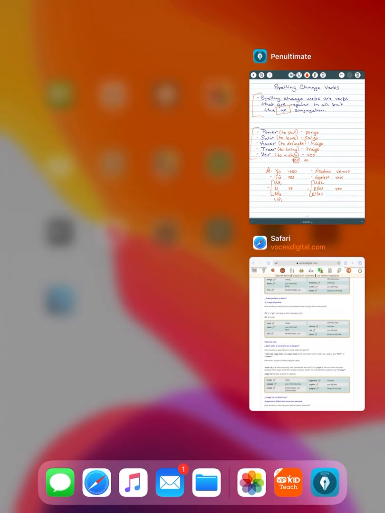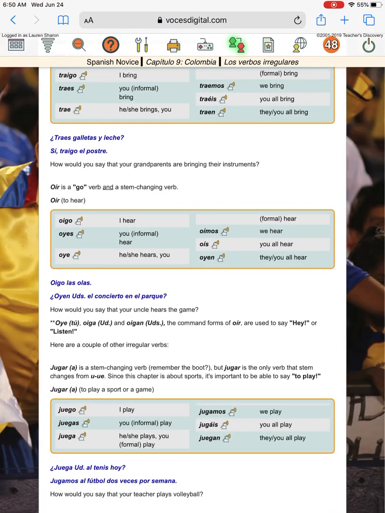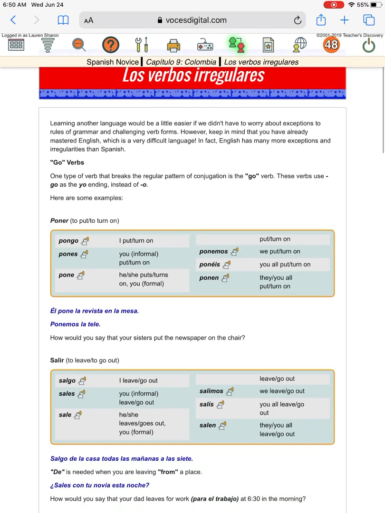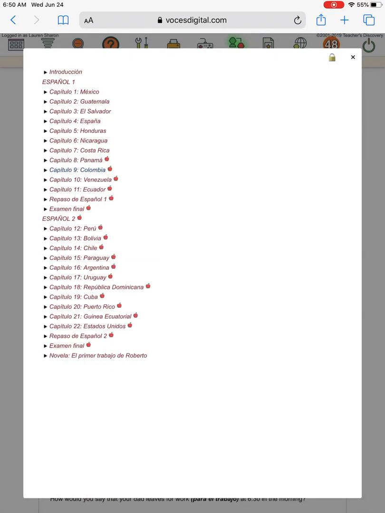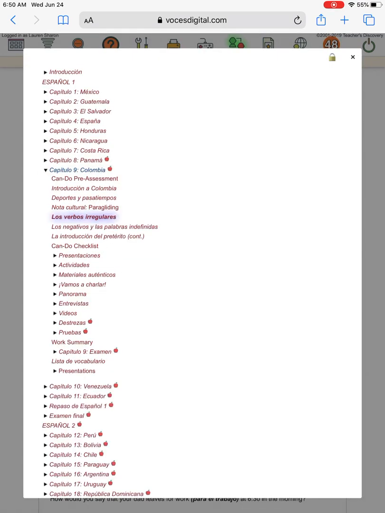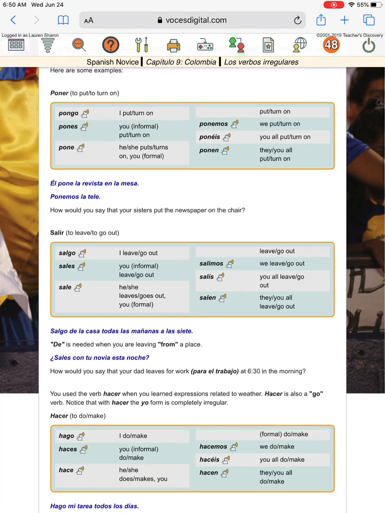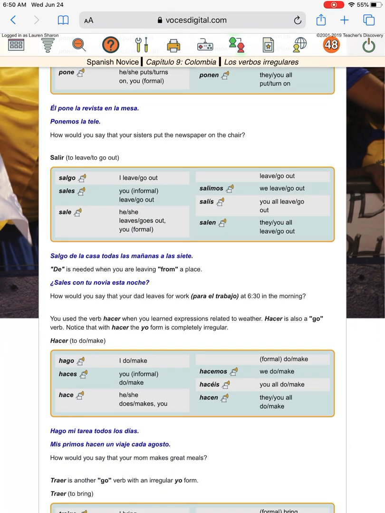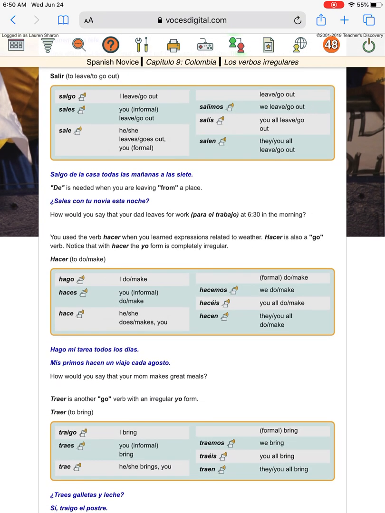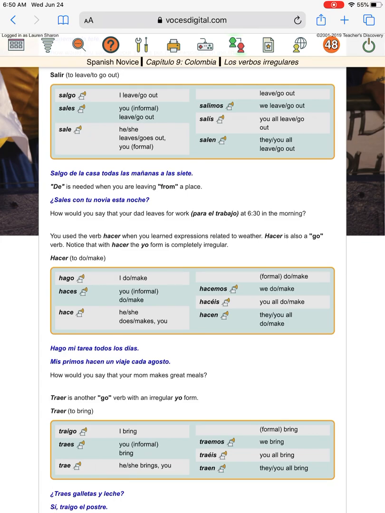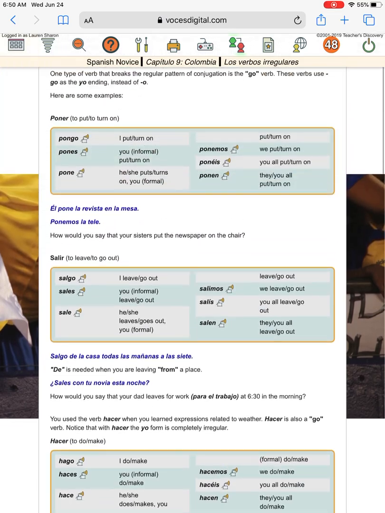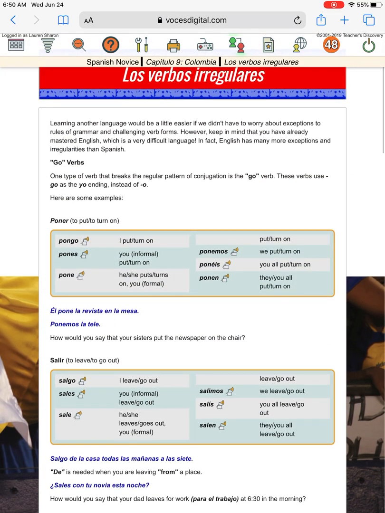Now, if you will look in Voces, if you want to see the full conjugations of these verbs, open up chapter 9 in your table of contents. Click on Los Verbos Irregulares, and you will find the full conjugations for poner, for salir, for hacer, and for traer. Ver is down there at the bottom. There are a couple of other verbs that are on this page, but they are not spelling change verbs.